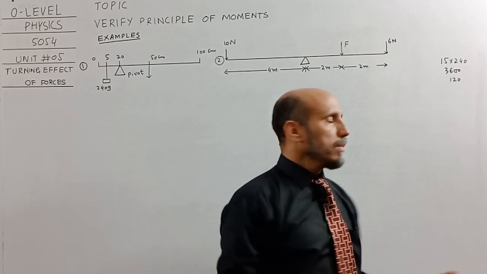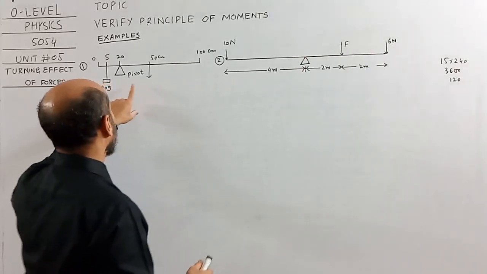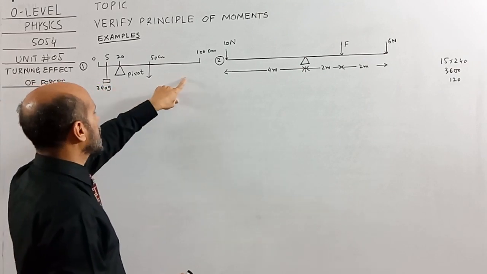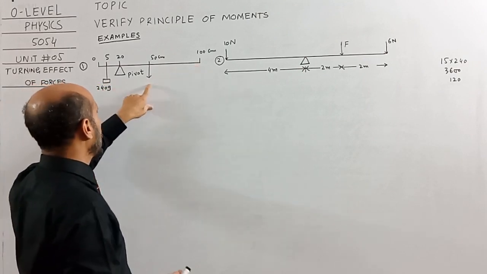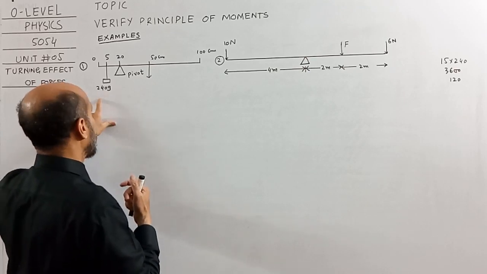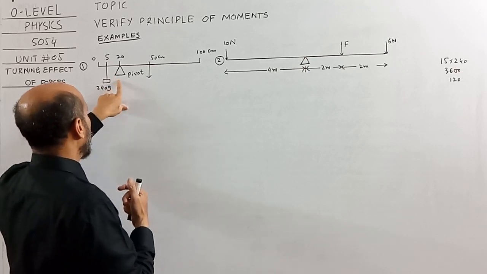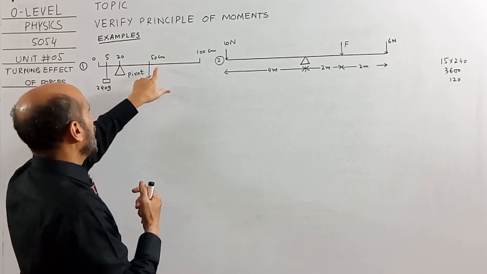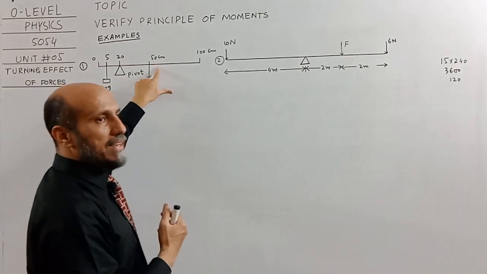So the first example is here. A uniform meter rod is given with a length of 100 centimeter. A mass of 240 gram is hanged on the left side. The pivot is at 20 centimeter, and 50 centimeter will be its center of gravity.